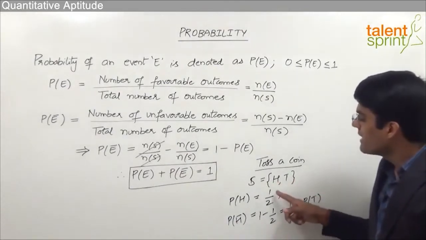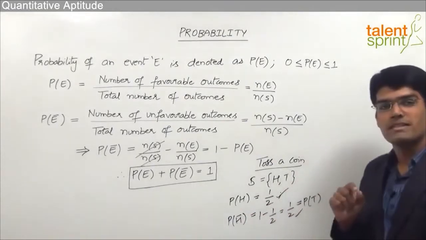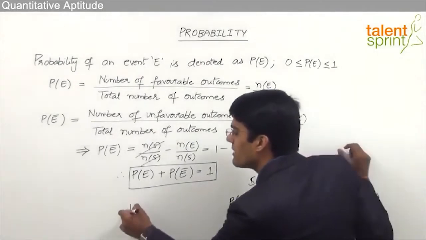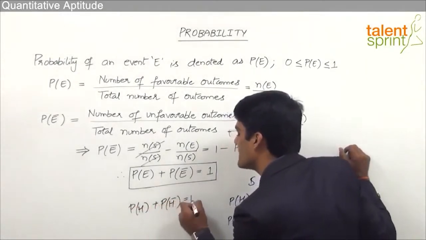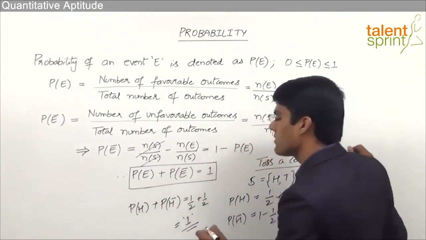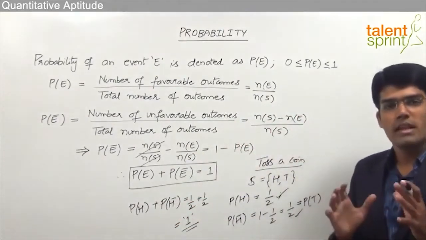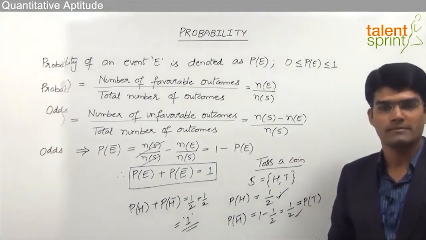So we can see that the probability of success 1 by 2 plus probability of failure 1 by 2 is equal to 1. So that is how we say that probability of head plus probability of not a head can be taken as 1 by 2 plus 1 by 2, which is equal to 1. That is the total probability. So always for a given event, the probability of success plus probability of failure should be equal to 1.